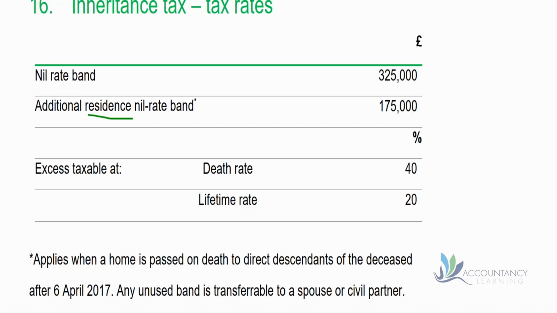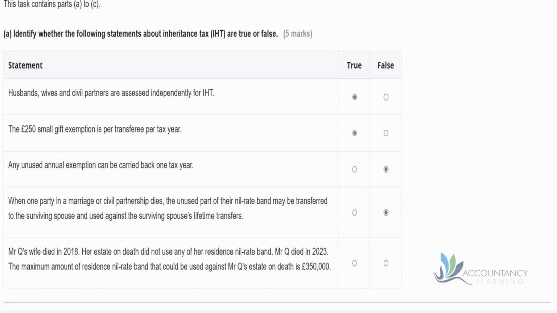Any unused band is transferred to a spouse or civil partner. So we know therefore that Mr. Q's wife would have £175,000, which was unused, and then Mr. Q dies, so he has £175,000 as well. So collectively, they have two lots of this nil rate band, which total £350,000. So in this case, the answer is true.